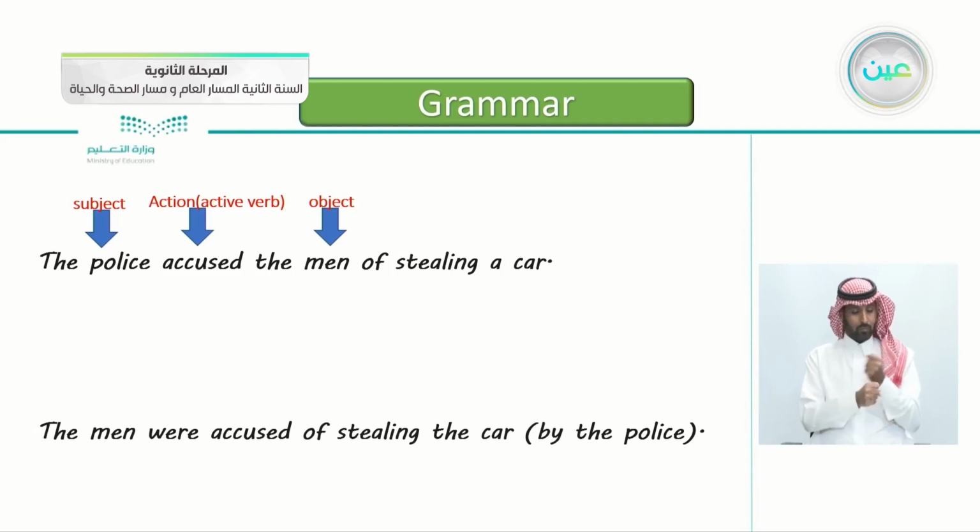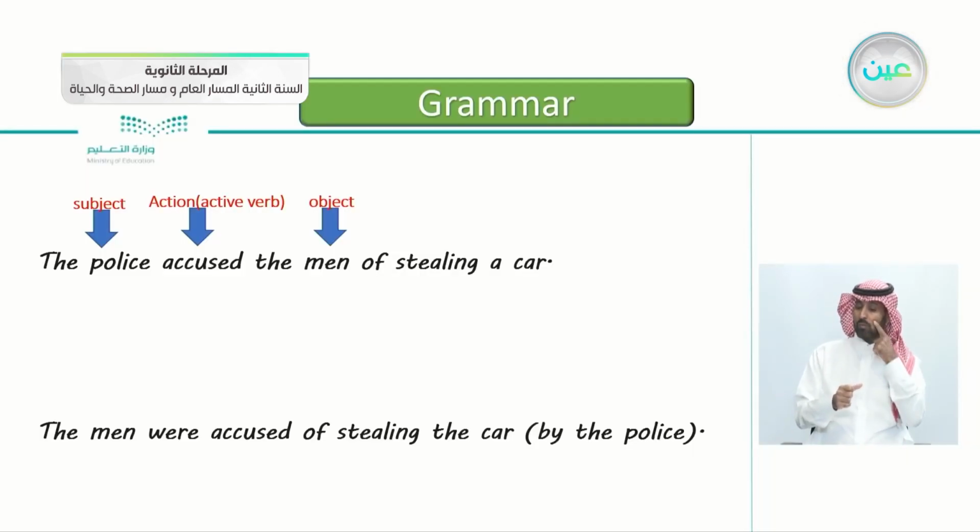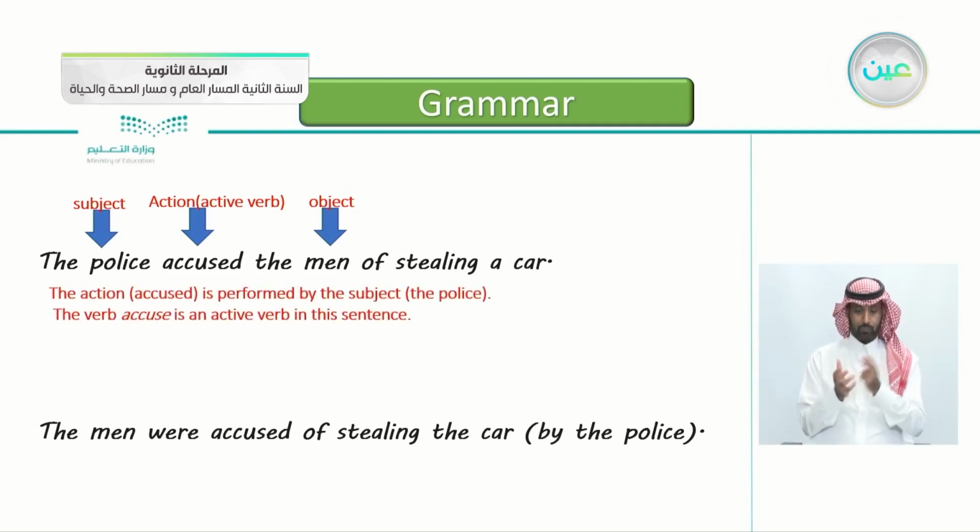Again, the subject here is the police. They accused, so this is the action verb here. And the object here is the men of stealing the car. And you notice that in the second sentence, we rearranged the sentence just a little bit. We said the men were accused of stealing the car. So in the first sentence, the action accused is performed by the subject, the police. So the police here is the doer of the action. The verb accused is an active verb in this sentence. So when the sentence is subject, verb, object, this is an active sentence.